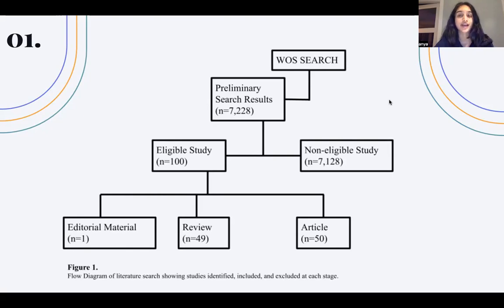Next, we categorized each of these articles into subgroups, where we discovered that our eligible study consisted of 50 articles, 49 reviews, and 1 editorial material. The majority of cited resources were articles, heavily emphasizing the impact that this research had upon the scientific community. The large number of reviews also demonstrates the value of resources that evaluate information within this field of study.